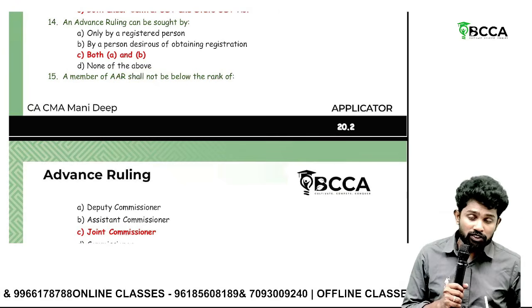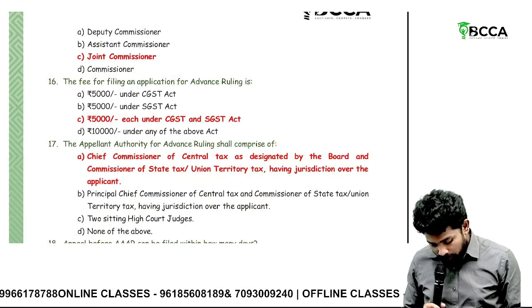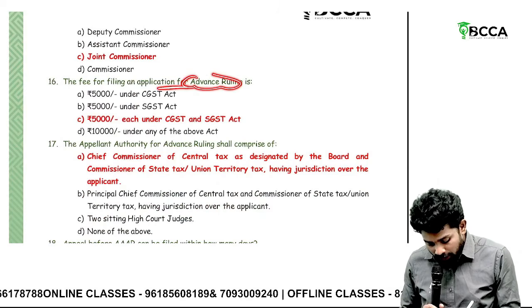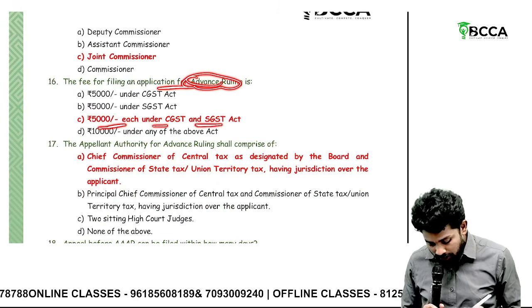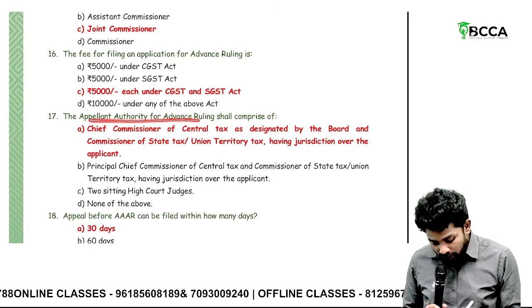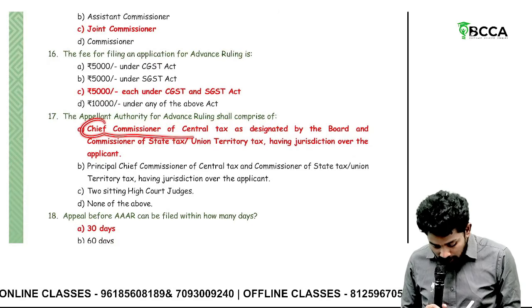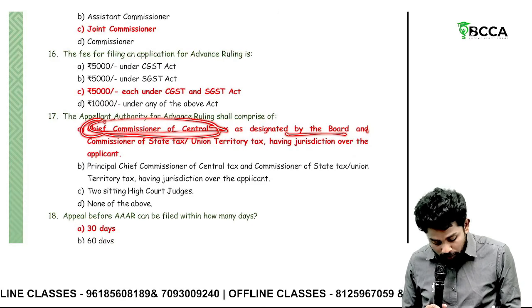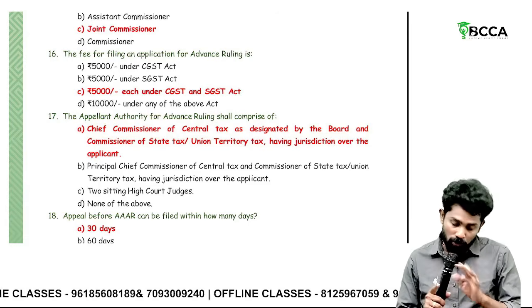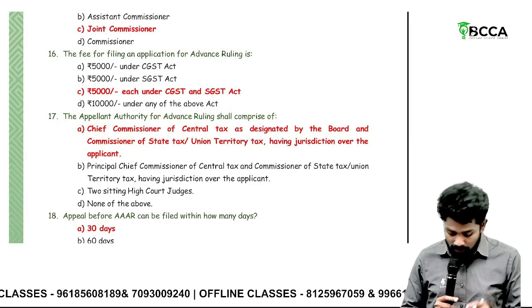So the member should not be below the rank of joint commissioner. For the appellate authority for advanced ruling, it is chief commissioner and commissioner. The fee for filing an application for advanced ruling is 5,000 each under CGST and SGST. The appellate authority for advanced ruling shall comprise the chief commissioner of central tax as designated by the board and the commissioner of state tax. So both from central, chief commissioner, and state commissioner.